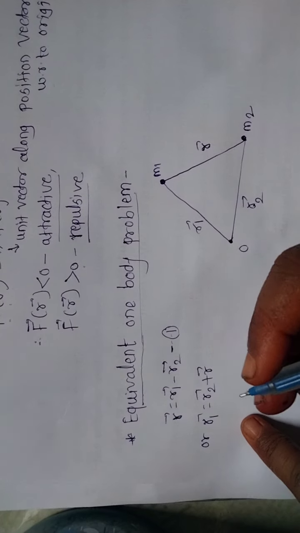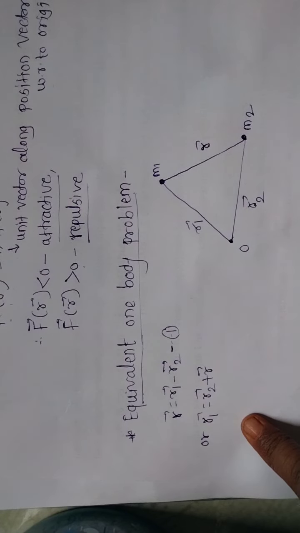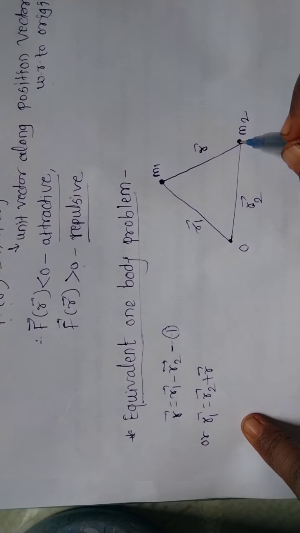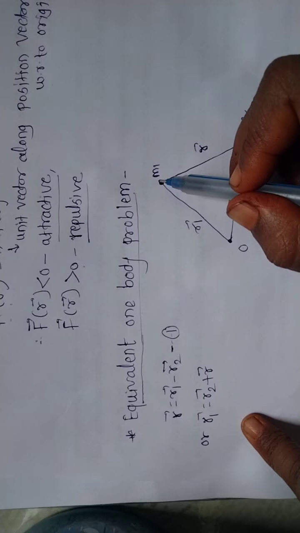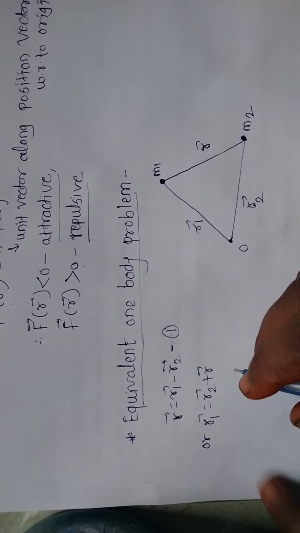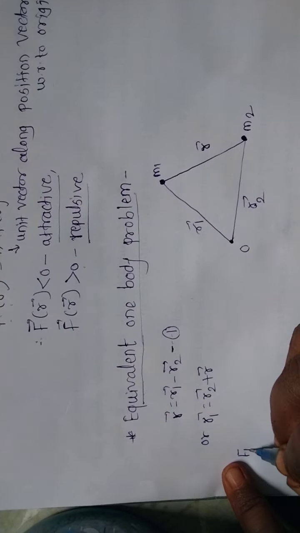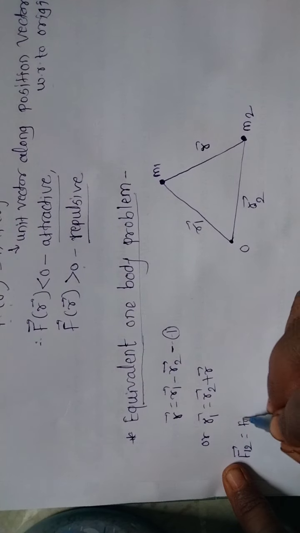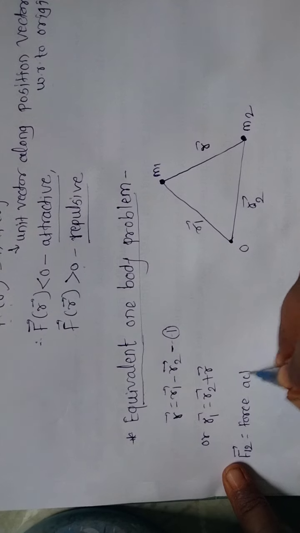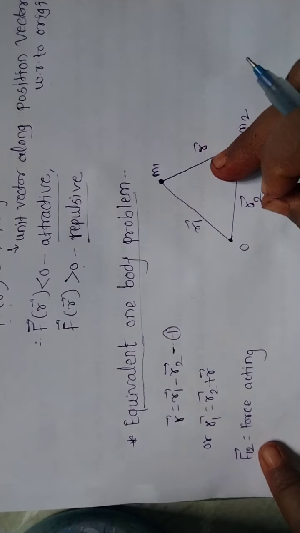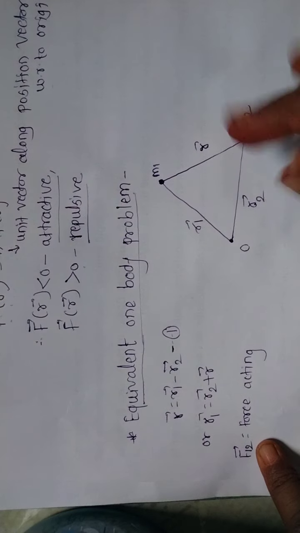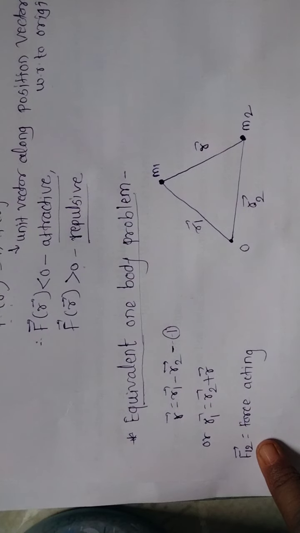Suppose this m1 exerts a force on this m2 and this m2 exerts a force on this m1. Let us consider these forces, because this is a two body problem and we are considering the central force between the two bodies.